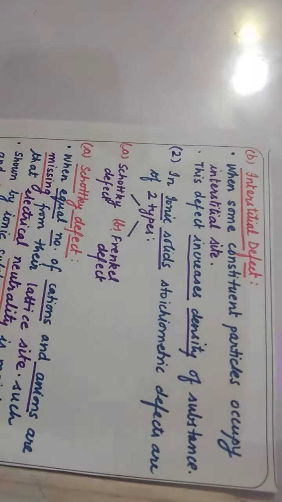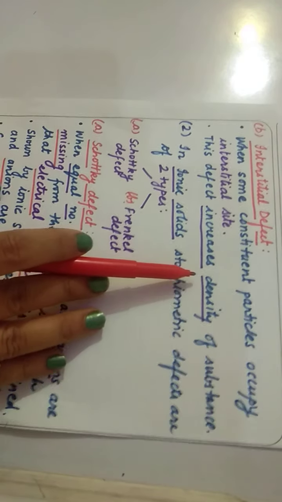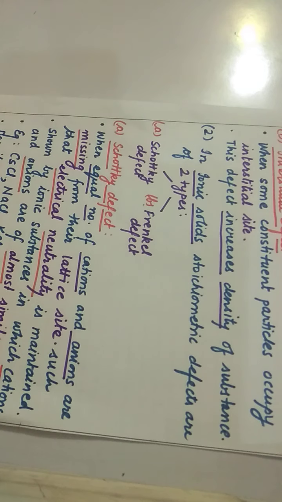The particle leaves its own lattice site and occupies a space in between, that is, it occupies the interstitial site. So when a particle occupies an interstitial site, that defect is known as interstitial defect. In this the density increases.